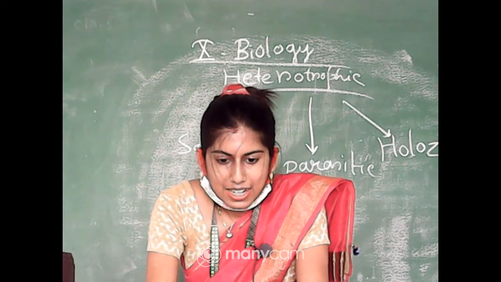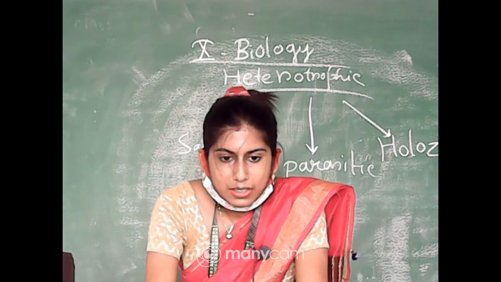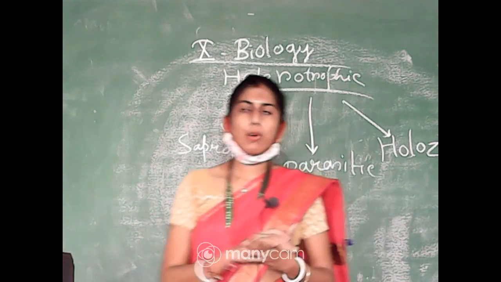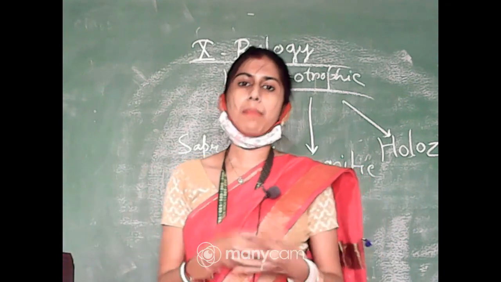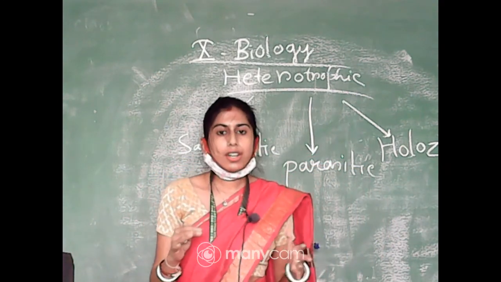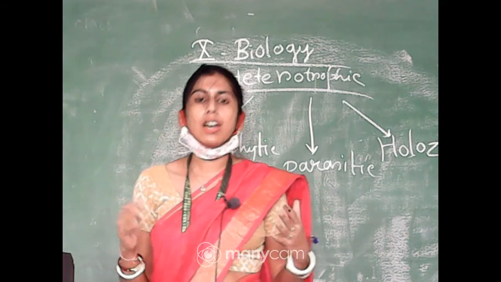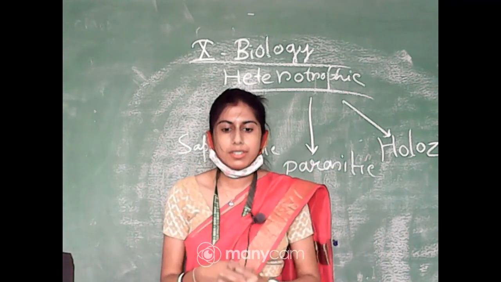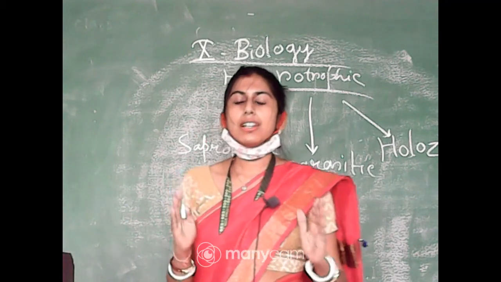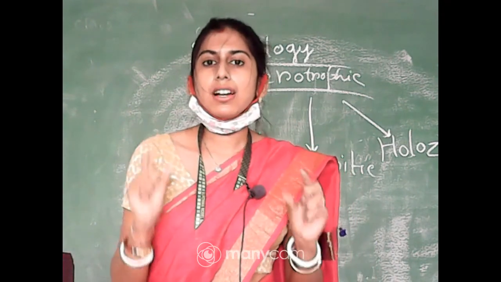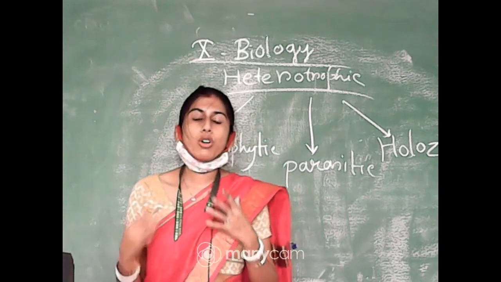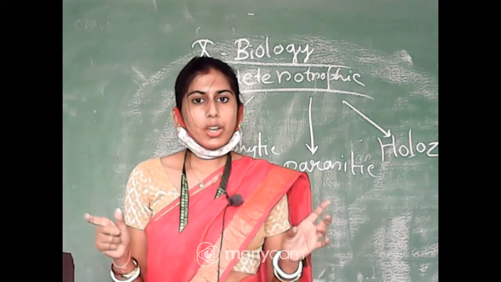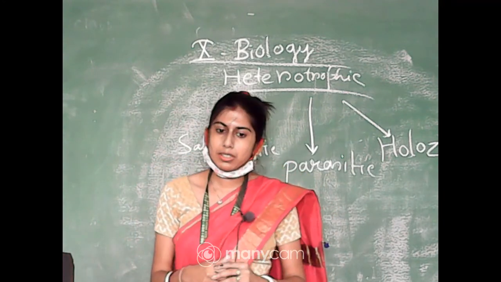And started the discussion of the parasitic mode of nutrition, right? So, under the parasitic mode of nutrition, who will come under it? The organisms which are dependent on another organism of a different species for their food and shelter, right? The organism on which they are dependent must be of a different species.